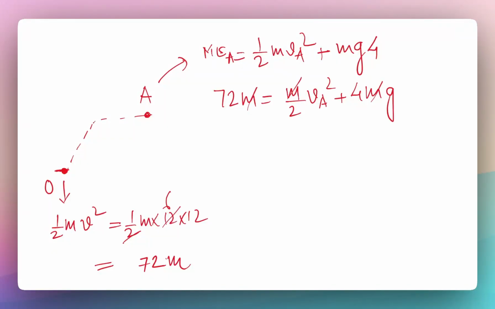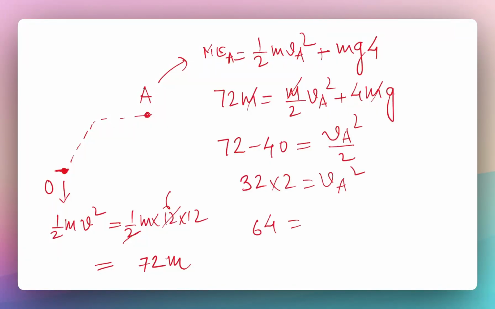m will eventually cancel off, so we are going to have 72, and let's put the g value as 10. So we'll get 72, 4 into 10, 40, and that will be va square by 2. So 72 minus 40 is 32, and multiplied by 2, that will be va square.